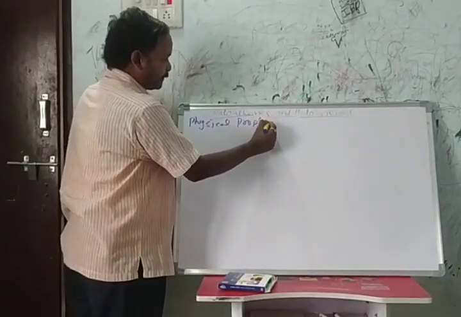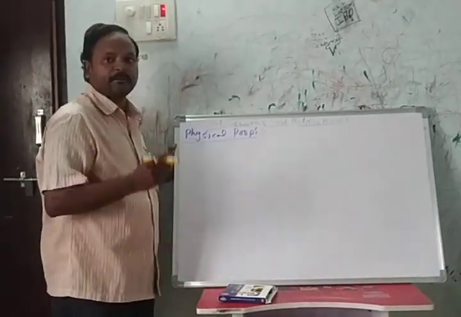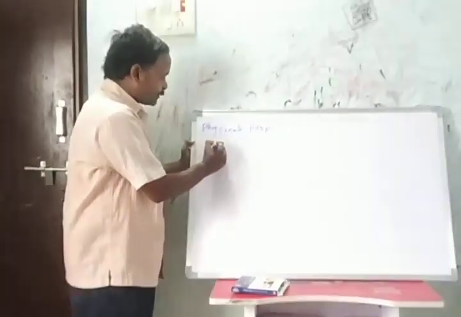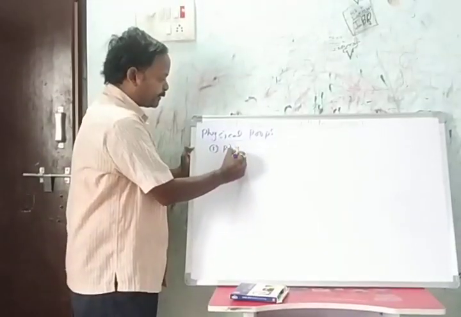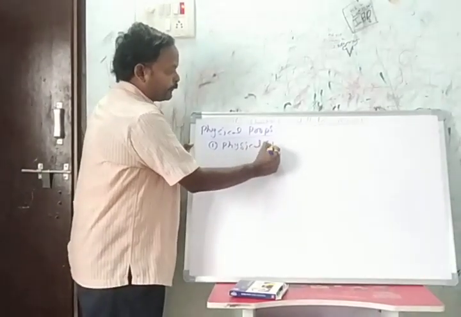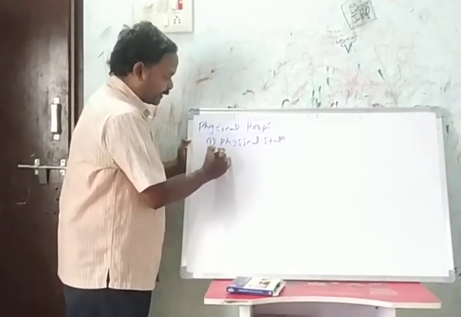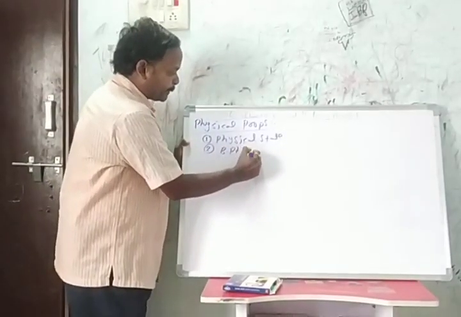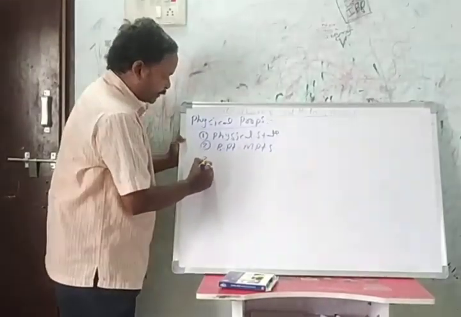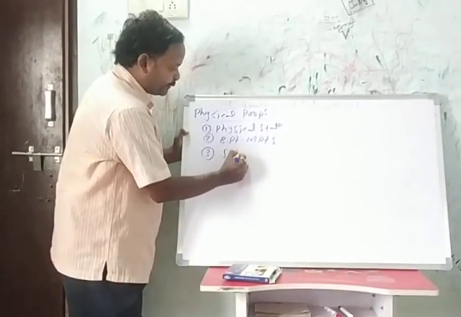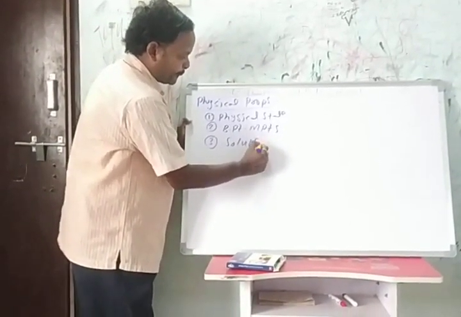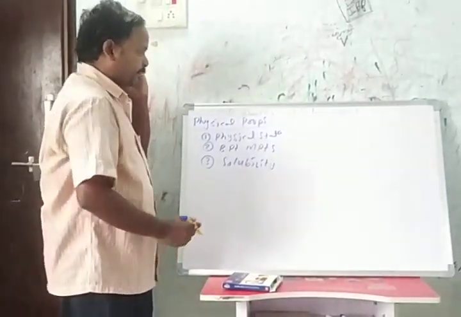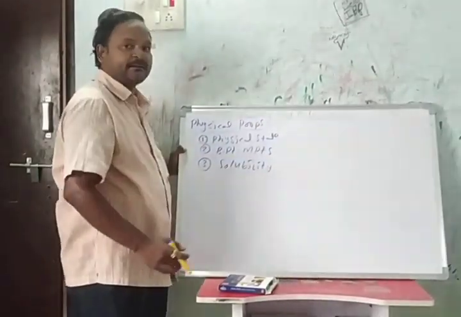Physical properties. When you are discussing the physical properties of haloalkanes and haloarenes, first we have to discuss the physical state. Second, the boiling points and melting points. Third, the solubility of haloalkanes and haloarenes. First, the physical state.